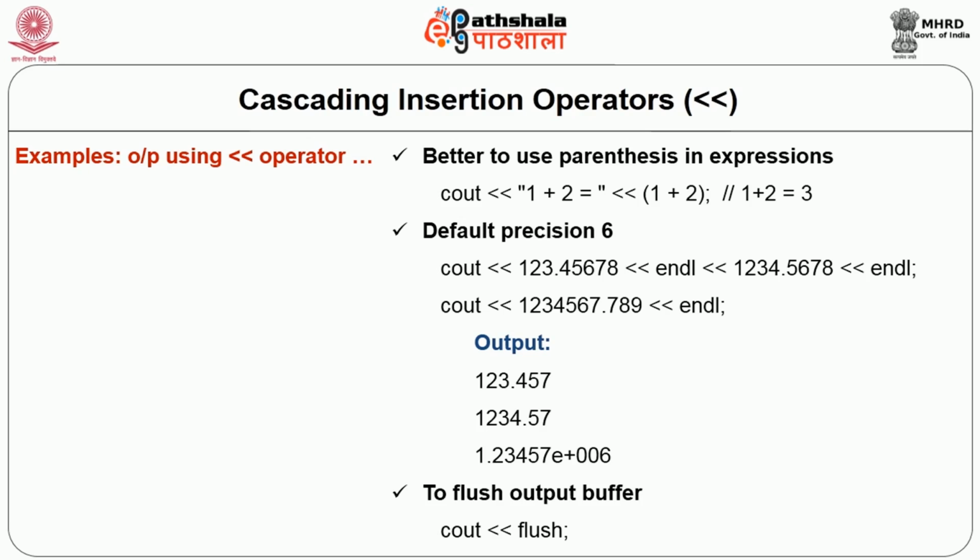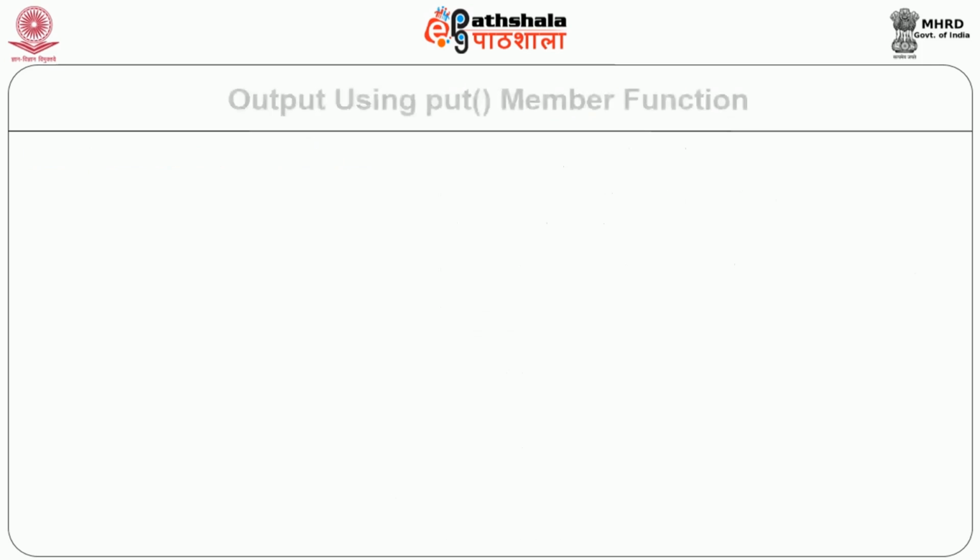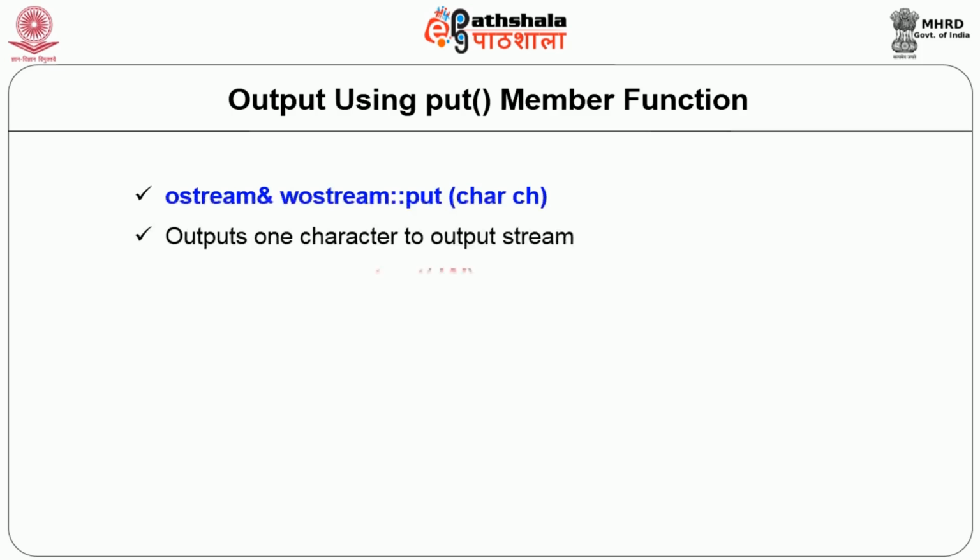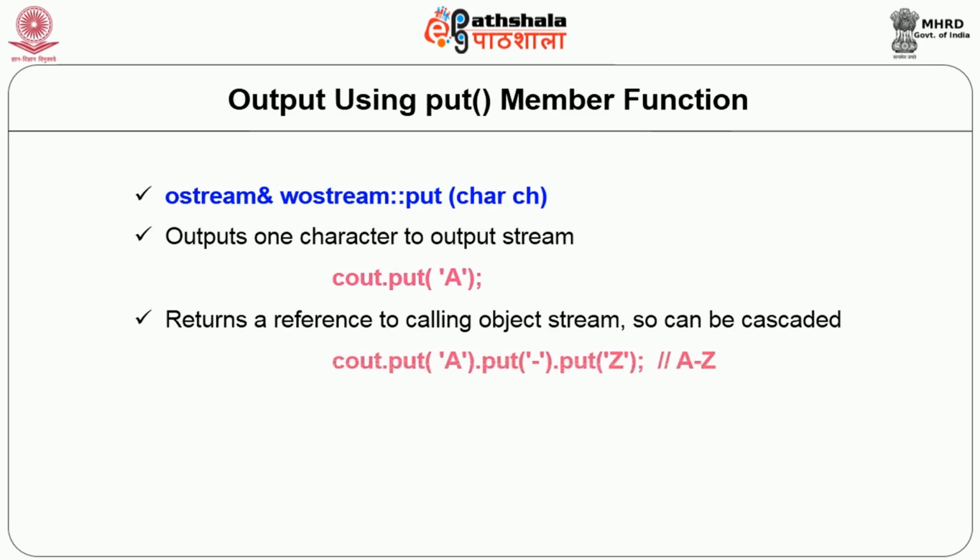To flush the content of the output stream, we should use cout << flush. Here flush is the manipulator which we will see in the later modules. Now other than the insertion operator, we can also use member functions like put, which are available in ostream or wostream classes.